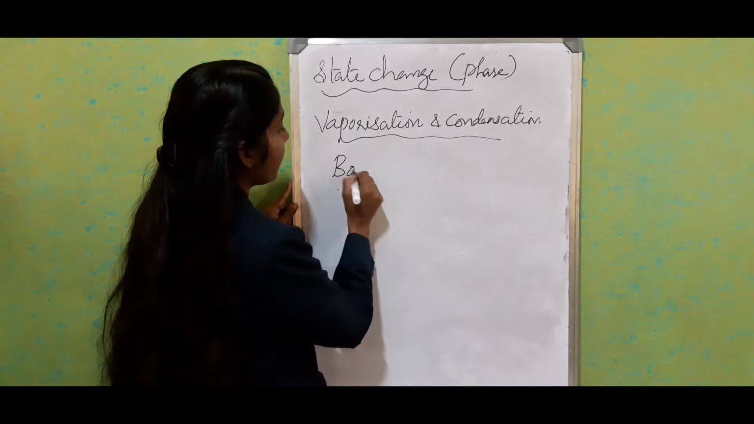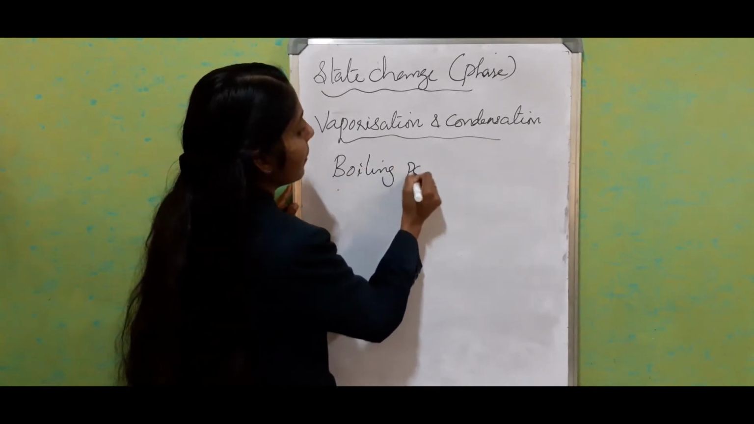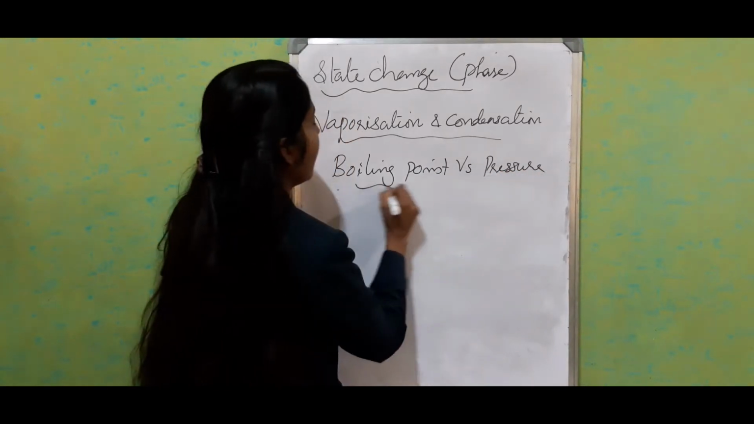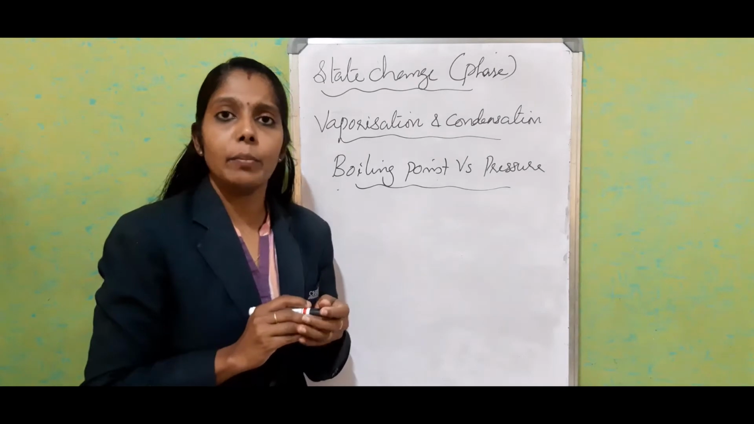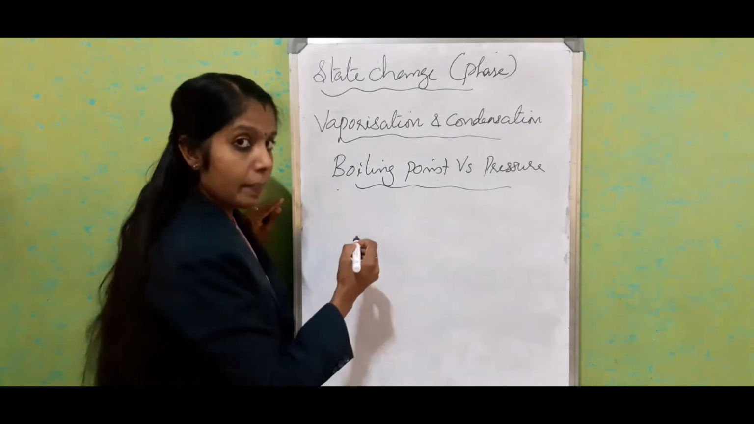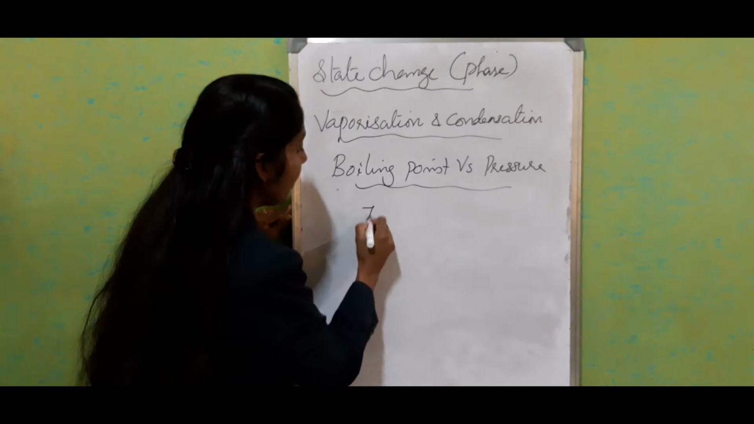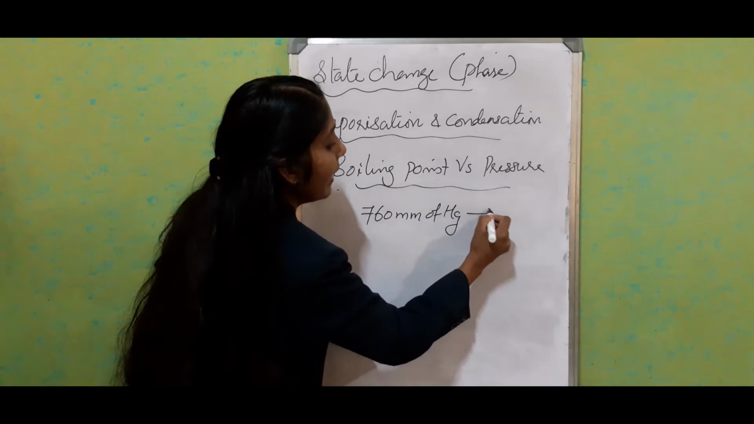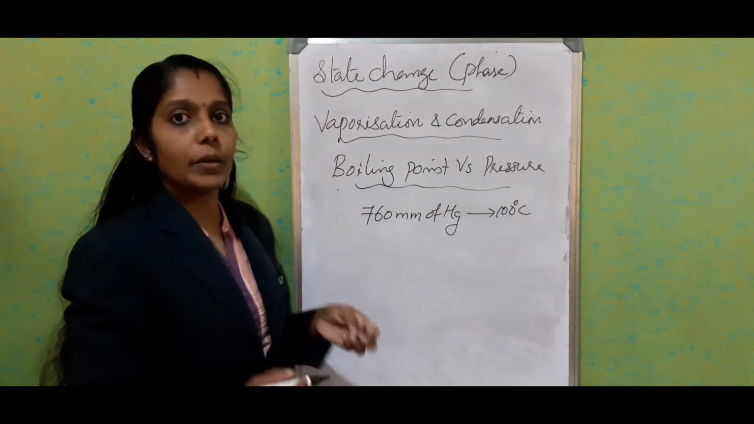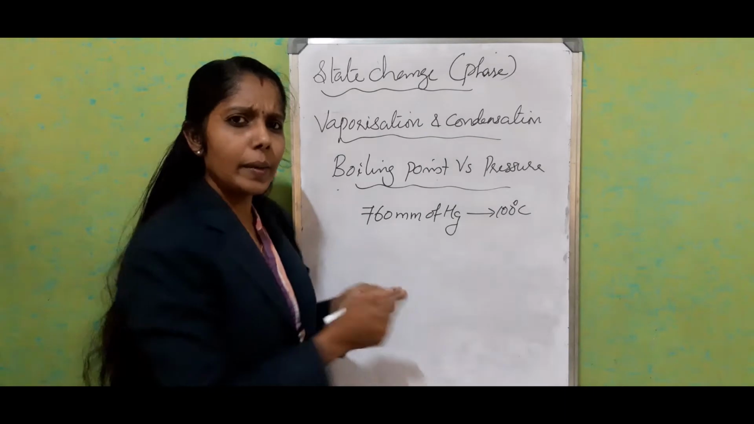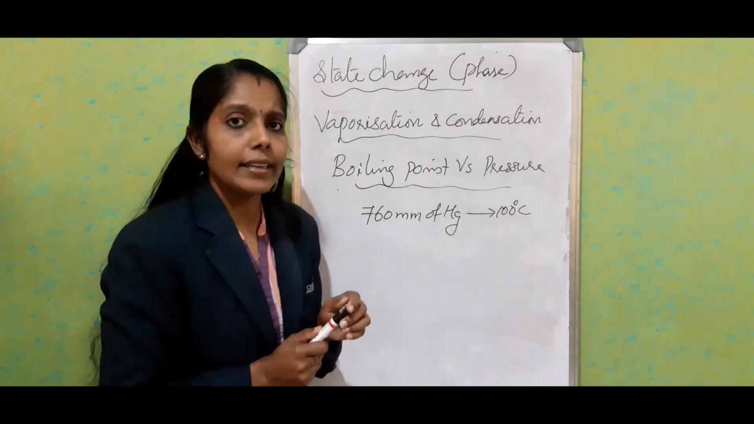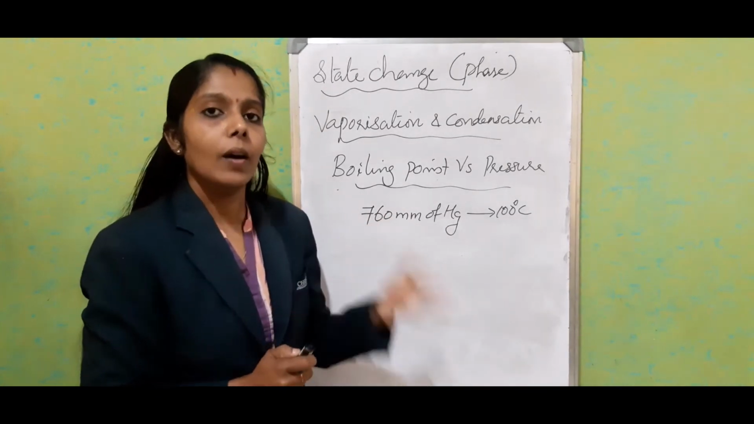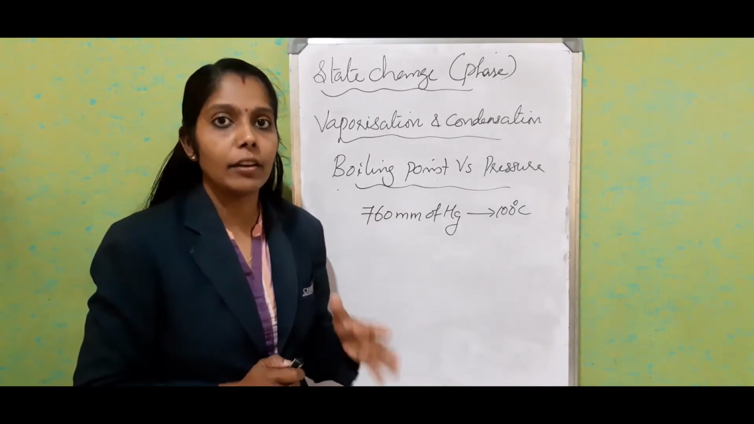Boiling point versus pressure. What is the atmospheric pressure? The normal atmospheric pressure at 100 degrees Celsius is 760 mm of Hg. The normal atmospheric pressure we also mention as 76 centimeters of Hg, or 760 mm of Hg, or 0.76 meter of Hg.